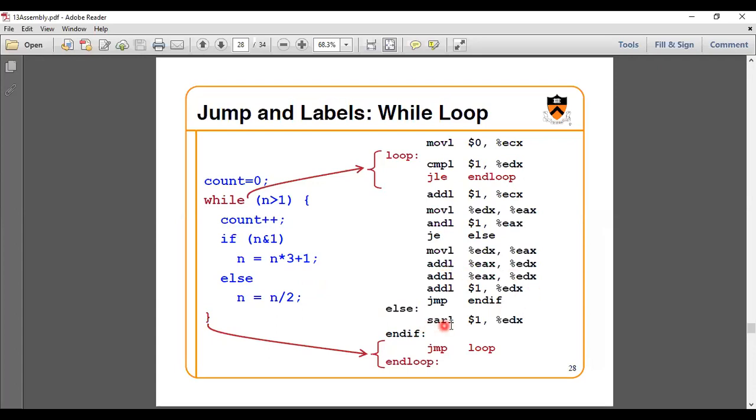That is why I am using shift right 1 in the place of division; it is cheaper to use this when compared with division. Whenever you are using comparison here, when this condition is satisfied, you will be able to execute the body, either an if or any other one. If you are not satisfying it, you will simply go to your end loop label and stop the execution there itself. So that's about the first one.